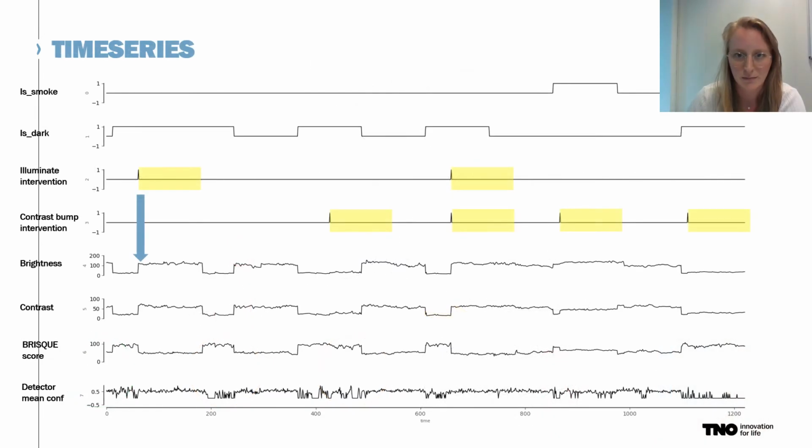So this is an example of the data we are working with. It's often time series data. And here I actually want to understand the effect of an illumination intervention, as you see it here, which is actually increasing the brightness for about 30 seconds, on other variables like the brightness of the frame or contrast or image quality.